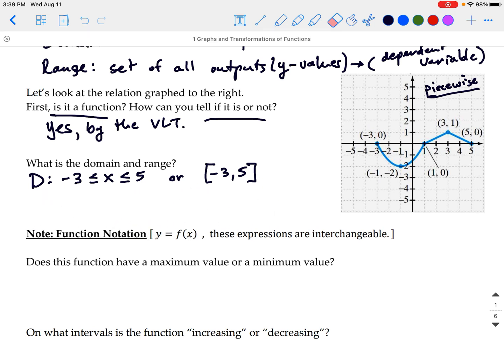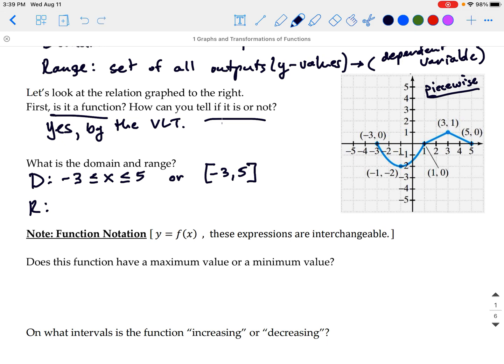So again, I don't mind which notation you use. You can decide which one you prefer. For the range, we're going to do the same thing, only now we're going to look at the y values. For our function, it's actually pretty easy. This will be a little bit trickier with other functions. We can see that -2 is our smallest vertical value, and it looks like +1 is our largest vertical value.